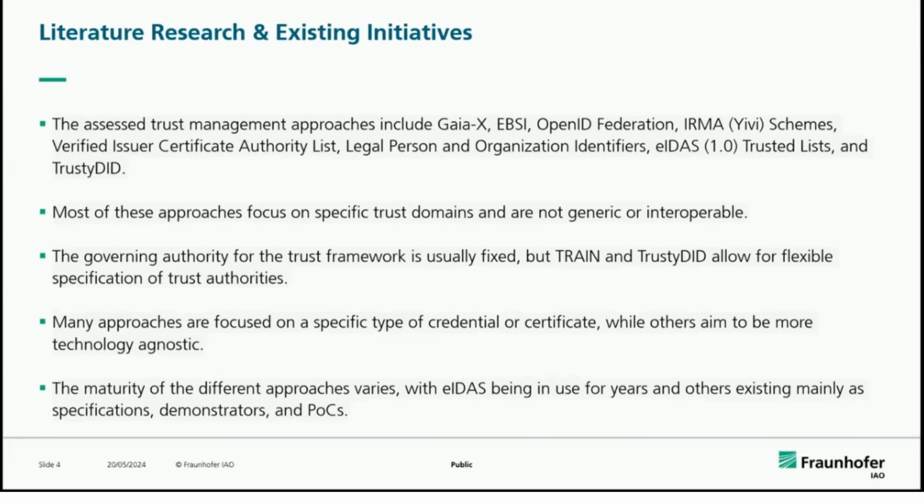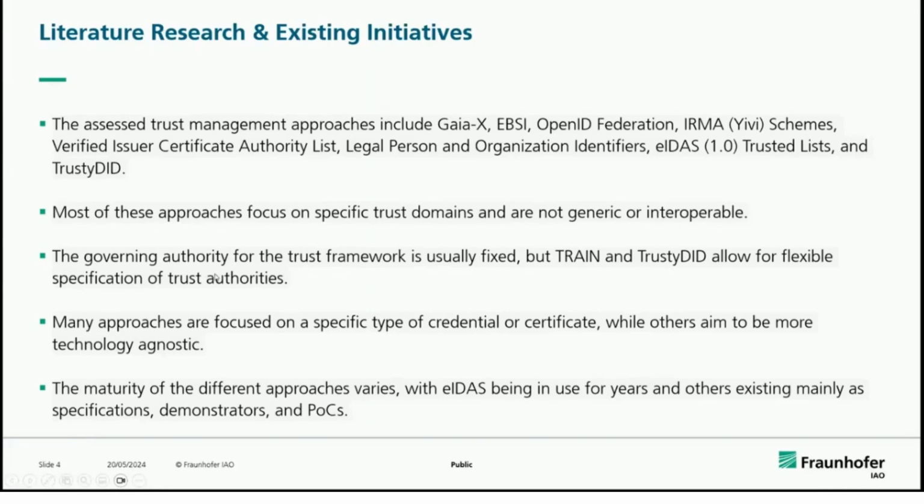One thing we came across is that all these approaches are specific to certain trust domains. They are not generic, they are mostly focused on specific use cases, and they are not interoperable beyond their ecosystem or scope. We also faced this in the COVID initiatives, for example. Different COVID certificates were issued across different continents, but they were not interoperable when you crossed borders. That's what we are trying to address in this paper.